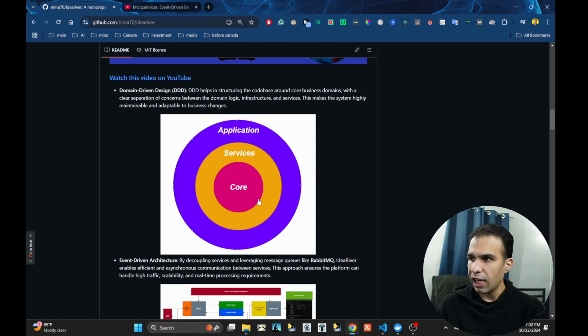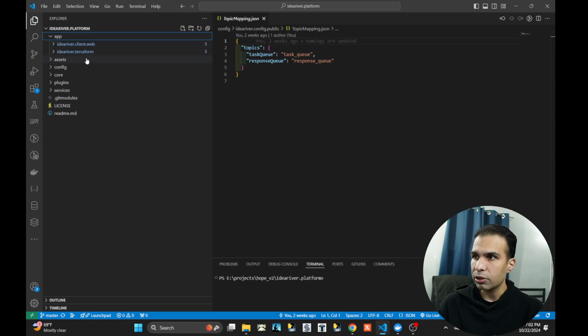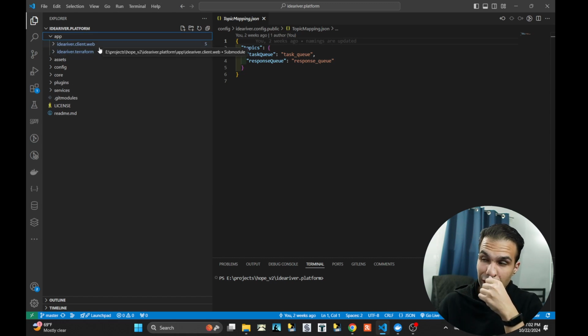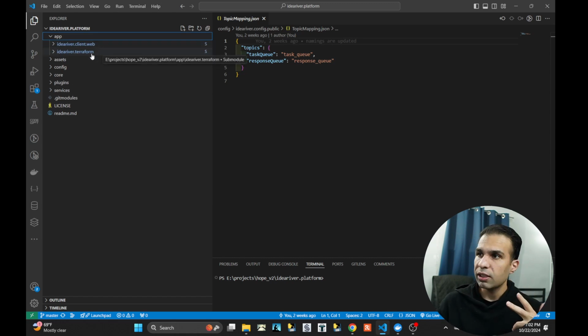So now we already have all the basic plugs. We have the configuration. After that we have the core, and after that we have the services. So the last thing is the app. At the moment I have only put two. Actually, there were supposed to be three. The third one is supposed to be the server. So I have written one server so far. More than three, okay, there would be multiple servers.